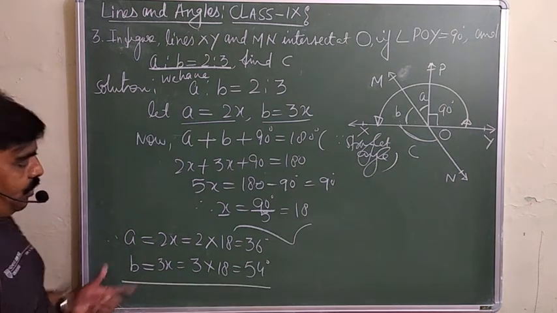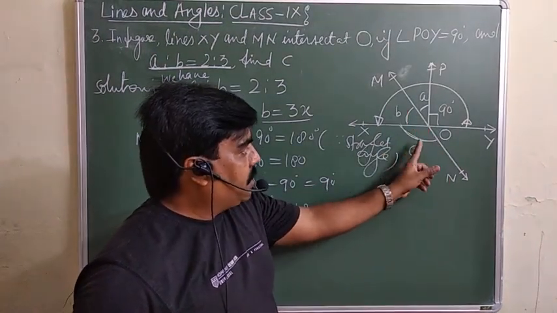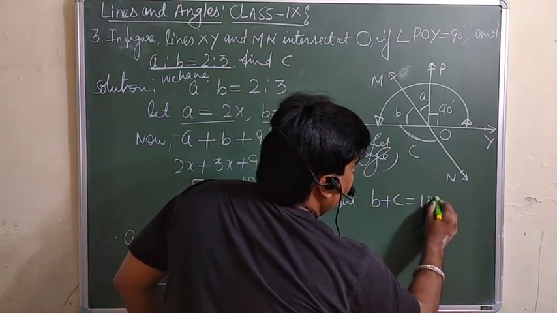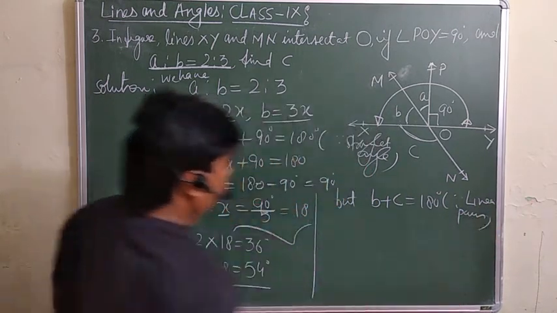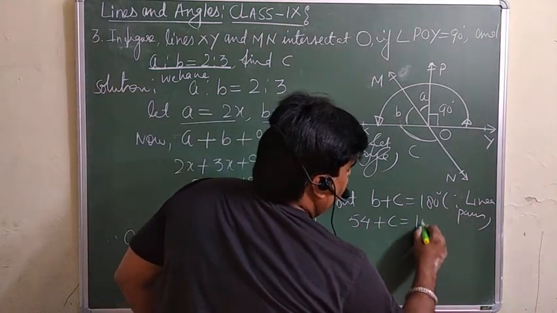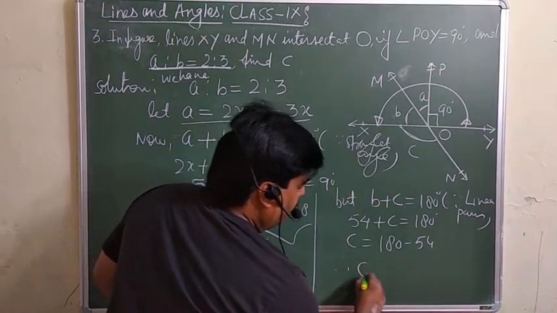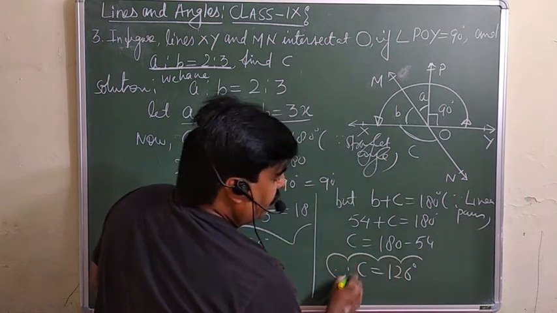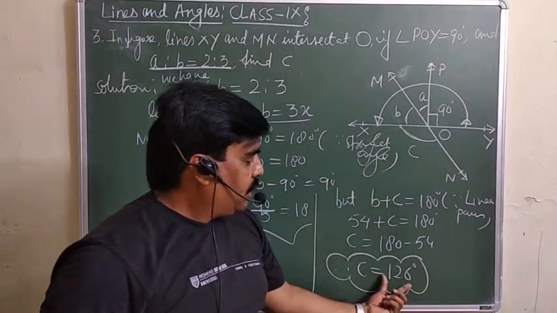So we know the values of A and B, but we are interested in angle C. Angle B plus angle C will be equal to 180 by linear pairs. Now angle B is already 54, so you can put the value here: 54 plus C is equal to 180. So C is equal to 180 minus 54. Therefore angle C is equal to 126 degrees. Have a look.